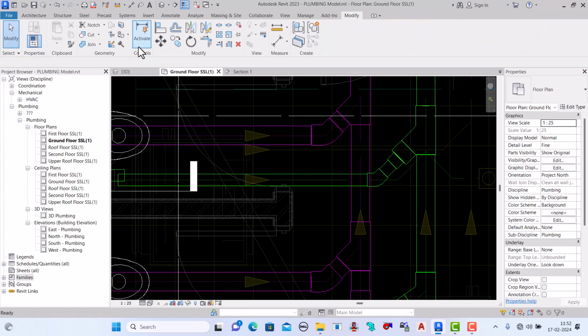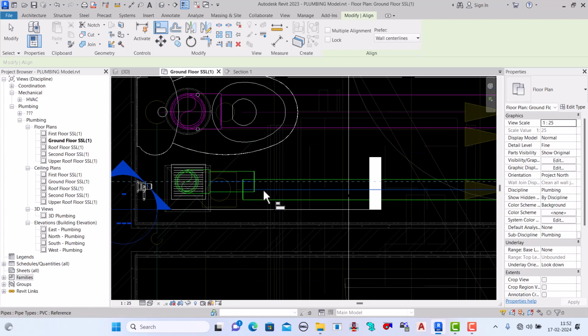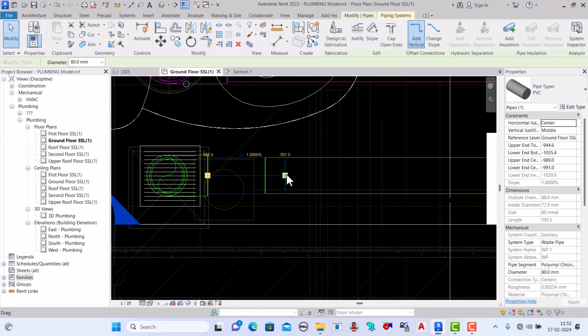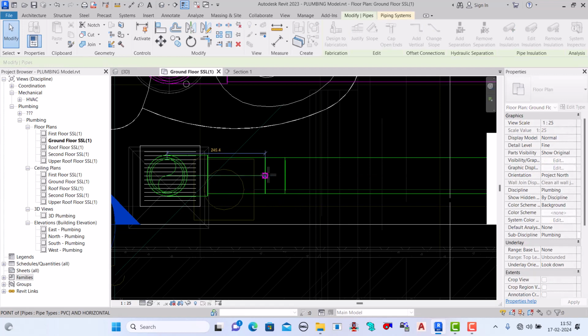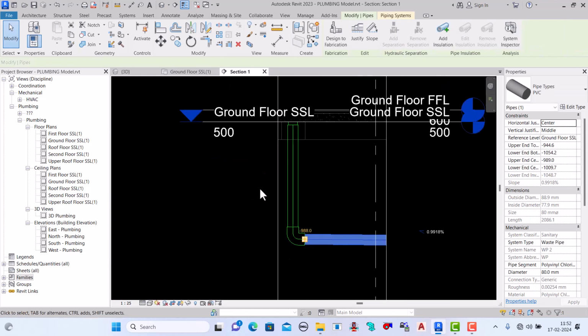Now it will connect from this point. Make the align from this point to this point, okay, and select here and connect. Come in the section and check.